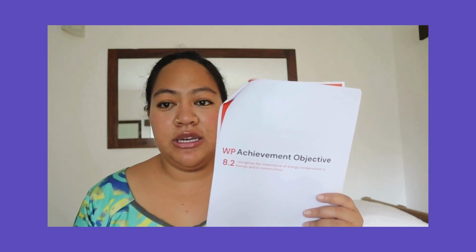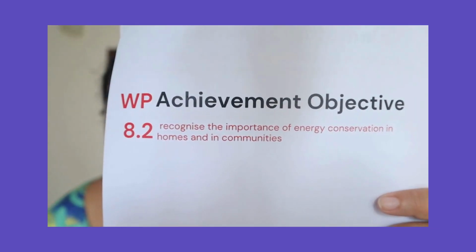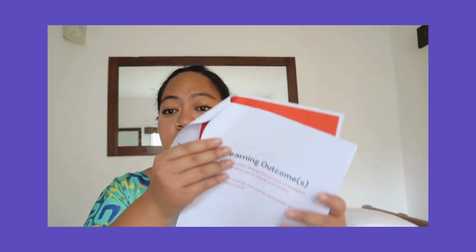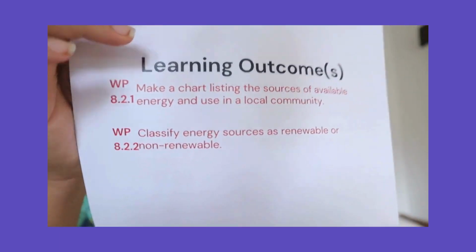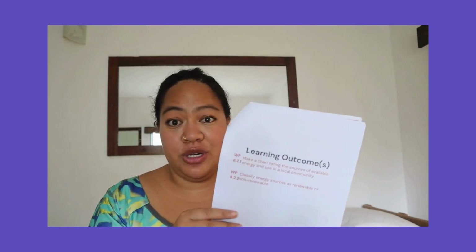So if you need a different achievement objective, for example, if you need WP 8.1, then our other guides have that information there. And then we have here the learning outcomes. Same goes with the learning outcomes. There are many learning outcomes in World of Physical Phenomena, but the only ones we've listed here are the ones that are particular to the hands-on activity.